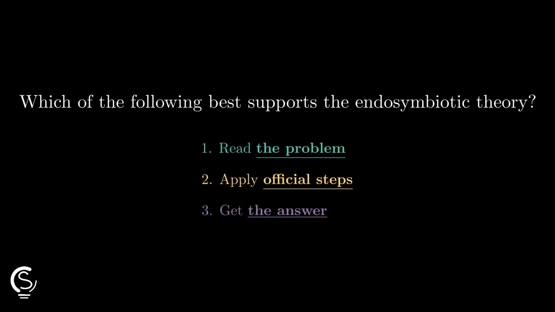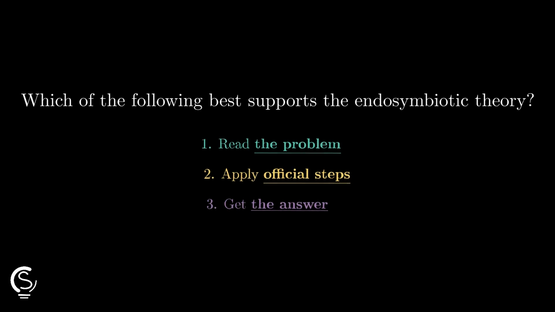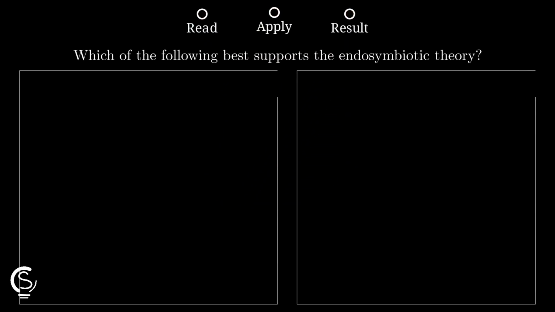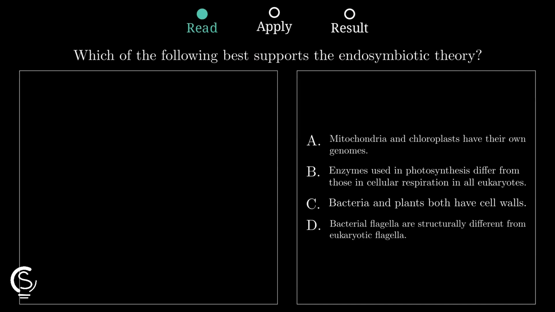Endosymbiotic theory questions get easier when you focus on evidence that mitochondria and chloroplasts once came from independent cells. So watch this quick breakdown. Okay, start with the core idea.